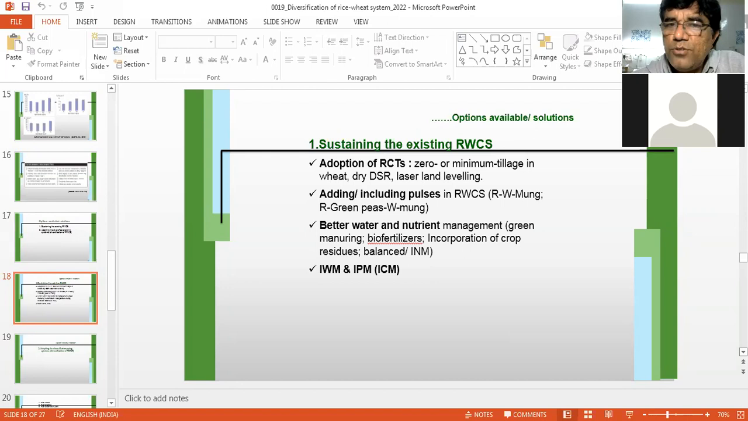If we see sustaining the existing rice wheat cropping system, how can we sustain it? We can adopt certain resource conserving technologies like zero tillage, minimum tillage in wheat, dry direct seeded rice, laser land leveling, etc. These can be practiced in the existing rice wheat system so that it can be sustained. Pulses can be added in the rotation so that fertility is improved and income of the farmer is also improved. Better water and nutrient management practices can be adopted. INM can be adopted, green manuring can be adopted, and balanced fertilization is also important, and integrated weed management, IPM. So these are the methods or techniques by which we can sustain the rice wheat cropping system.